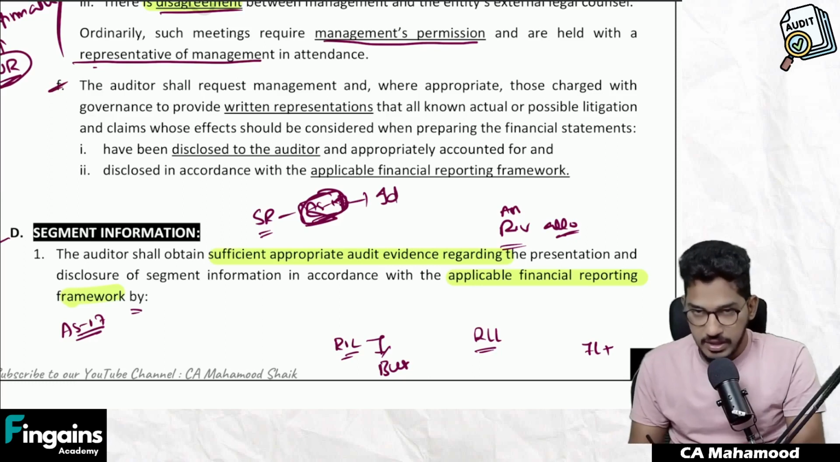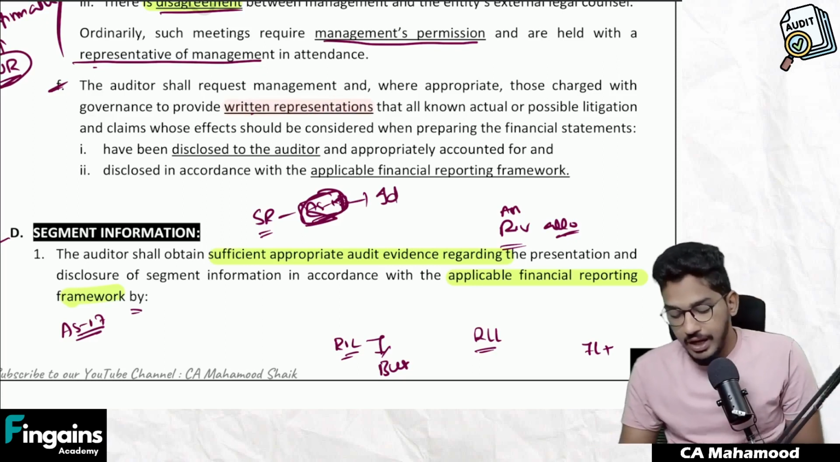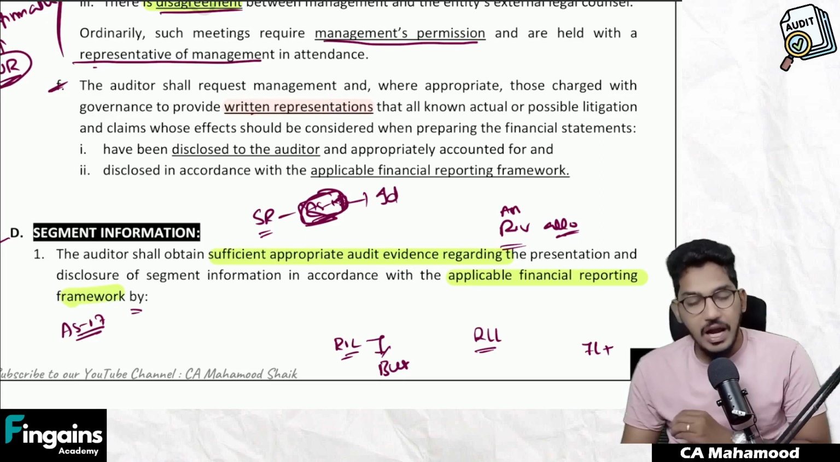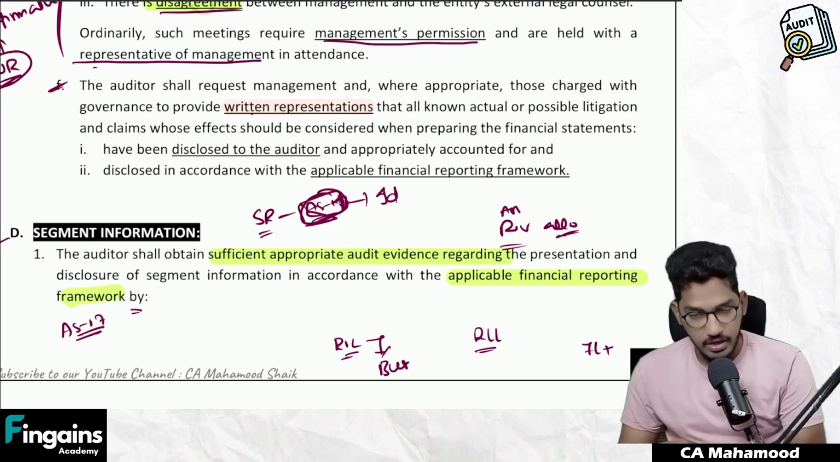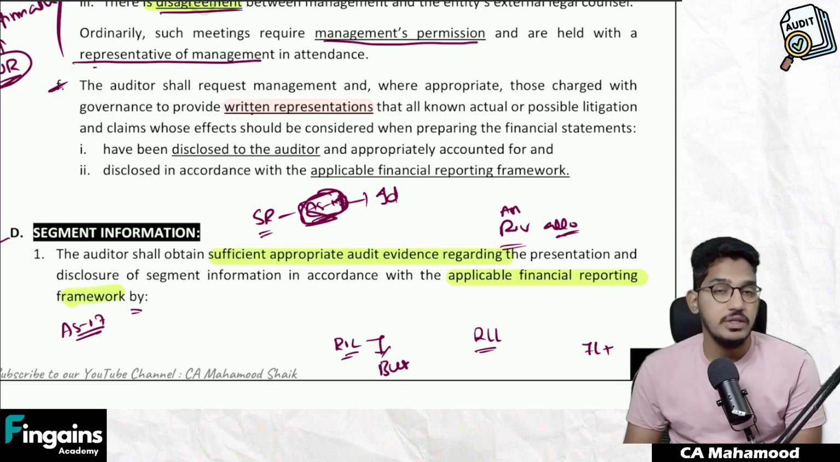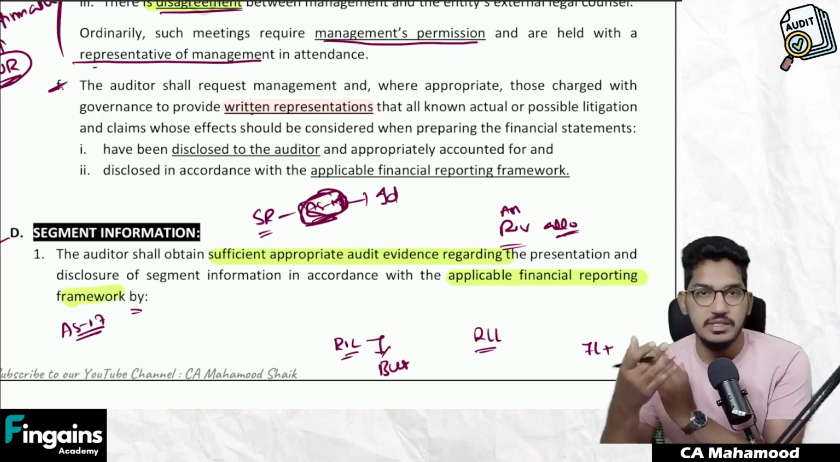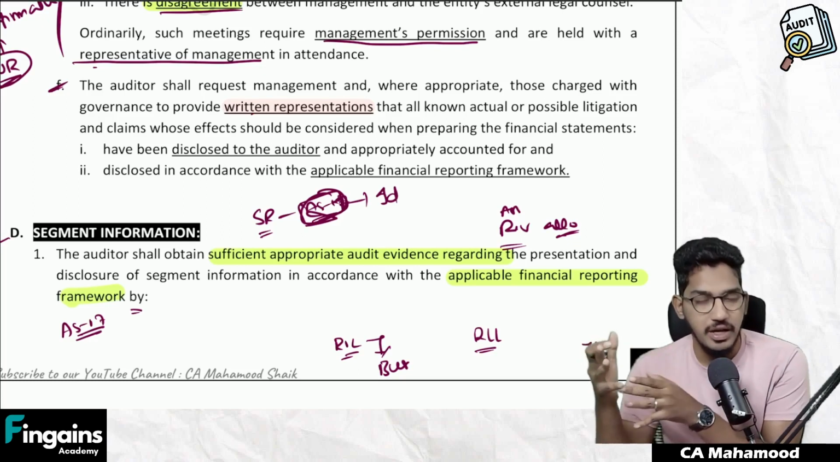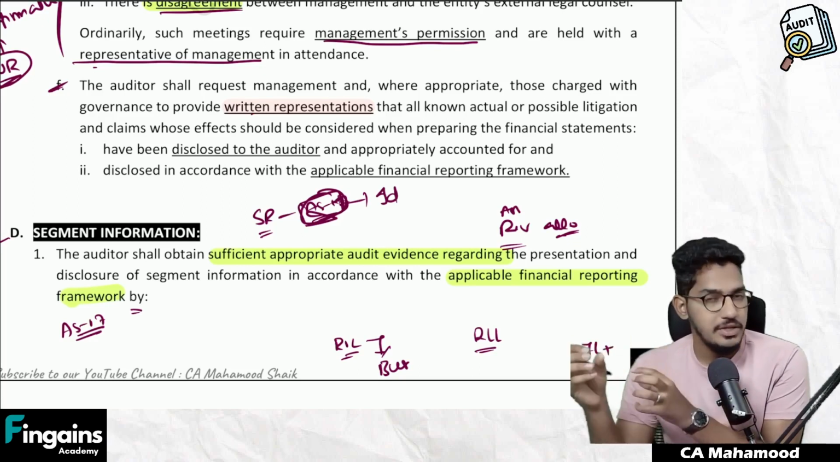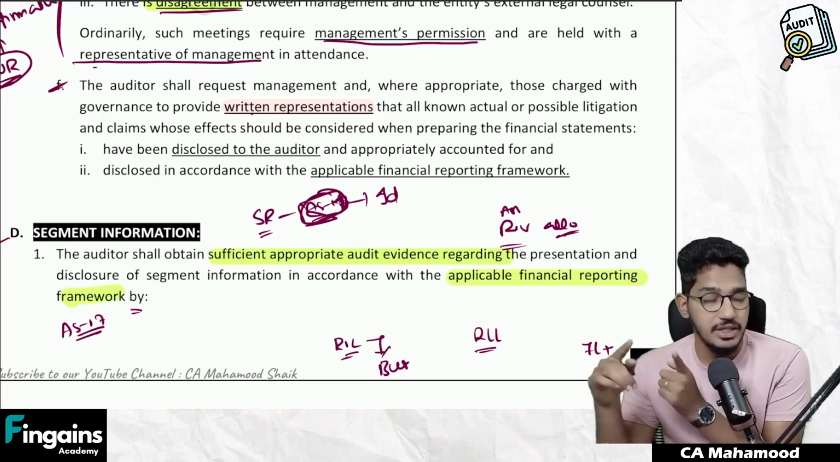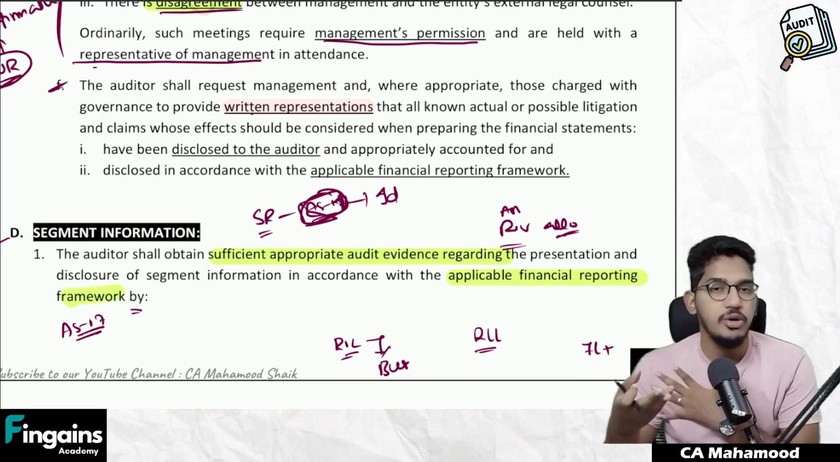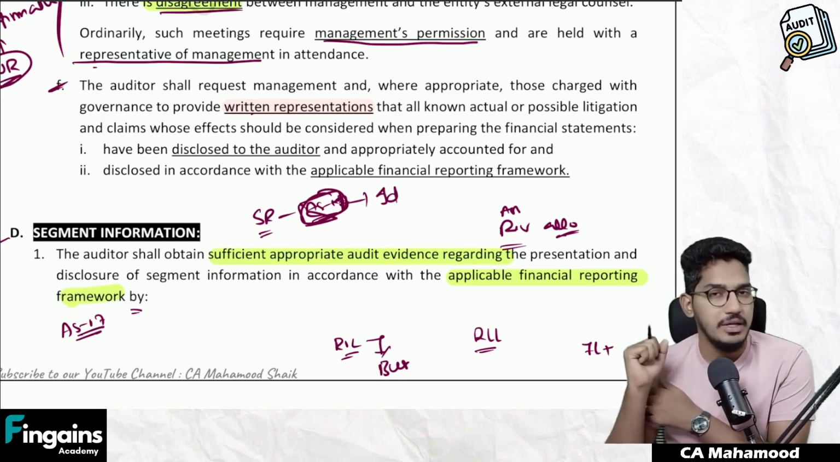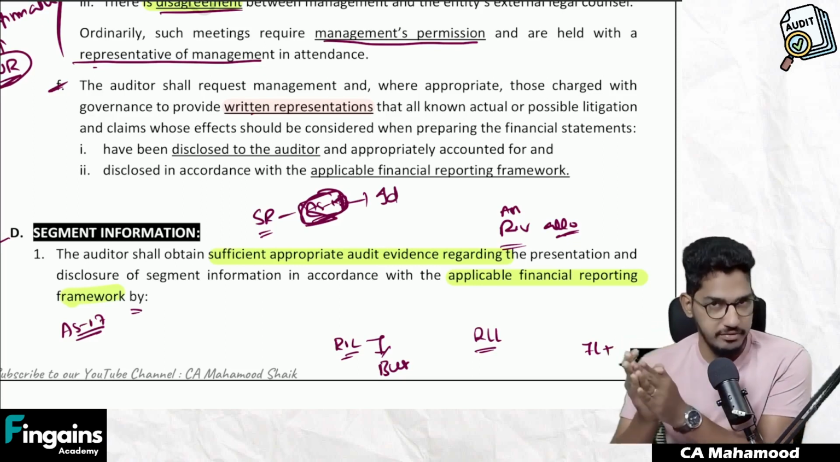The auditor shall request management and where appropriate, those charged with governance to provide a written representation that all known or actual possible litigations have been disclosed to the auditor and appropriately accounted for and have been disclosed in accordance with applicable financial reporting framework. That means SA 501 is asking you to obtain a written confirmation from the management that all those litigations and claims which need disclosure in the financial statements have been informed to the auditor and have been appropriately disclosed as per applicable financial reporting framework.